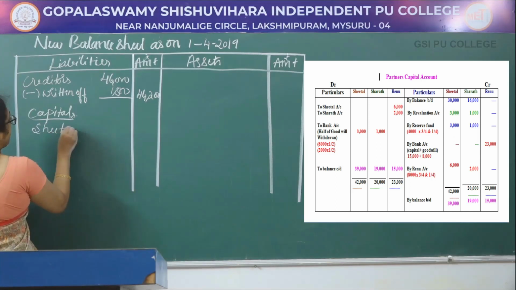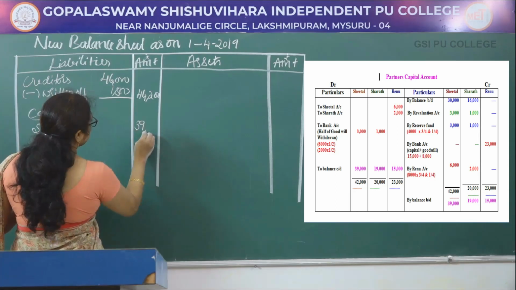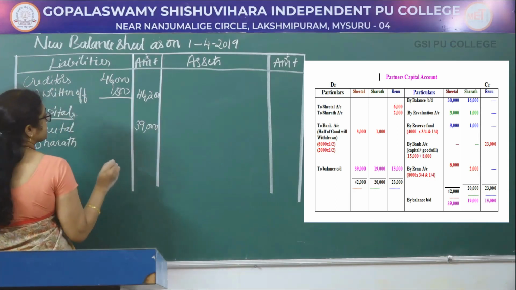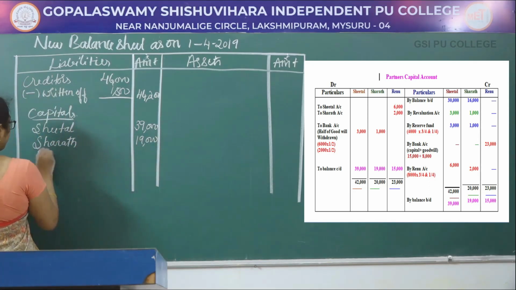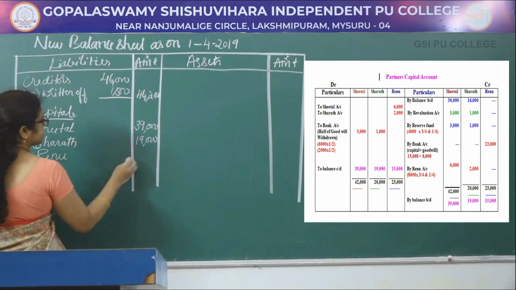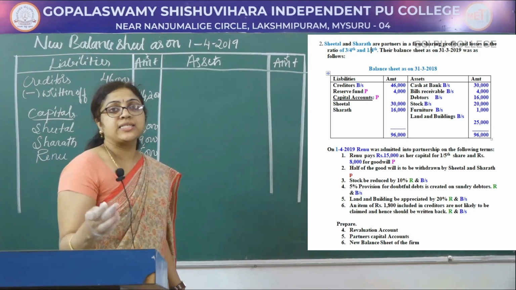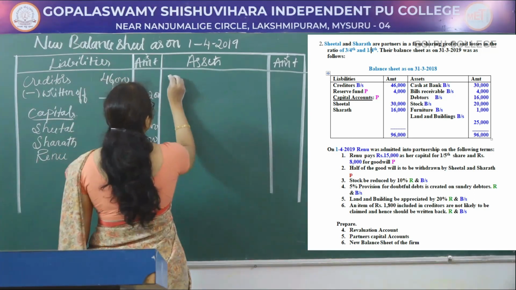Capitals is there. So see the partners' capital account. Sheetal account balance is 39,000. Sharath account balance is 19,000 and Renu account balance is 15,000. Next see the asset side of the balance sheet. In the question, cash at bank is there.